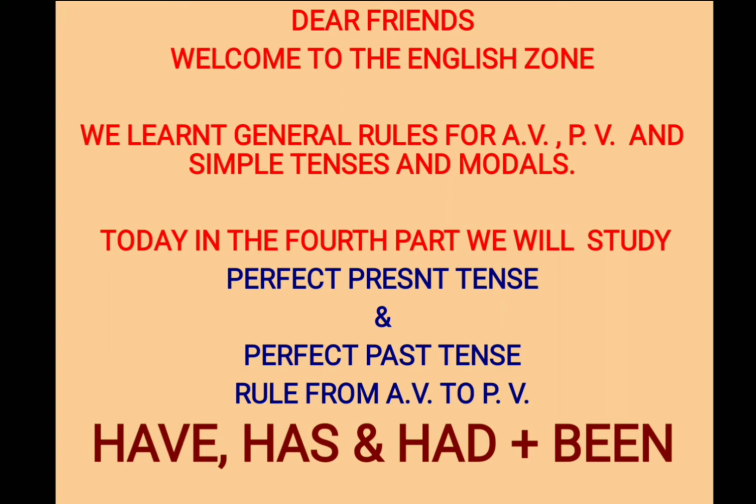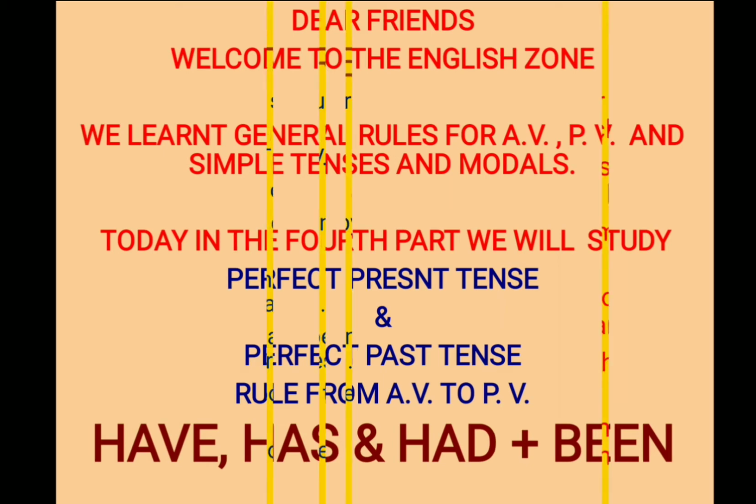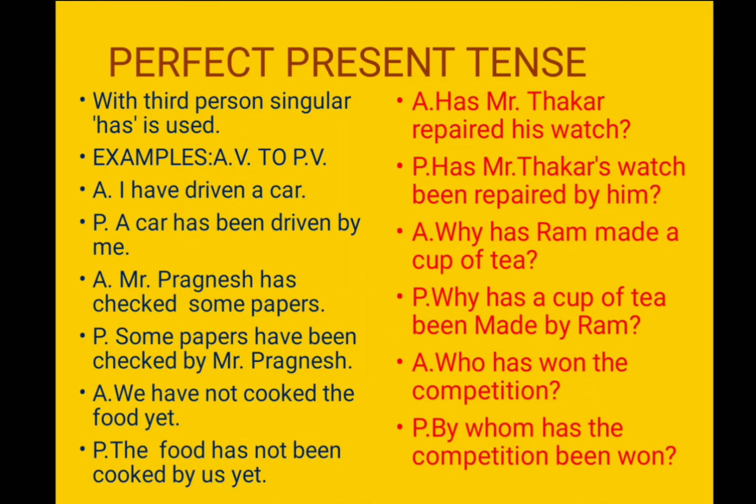So we have to remember that been is used with have, has and had. Have and has are the helping verbs for the perfect present tense and had is the helping verb for the perfect past tense. Now friends, first of all we'll study about perfect present tense.